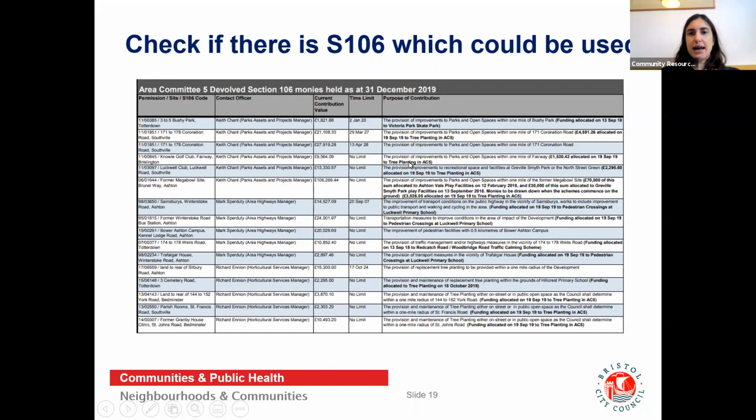We are looking at changing the layout slightly of this to make it a little bit easier to navigate in the next few weeks. So we'll update that when we can.